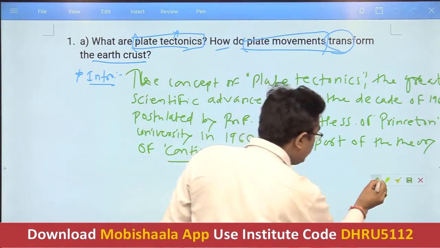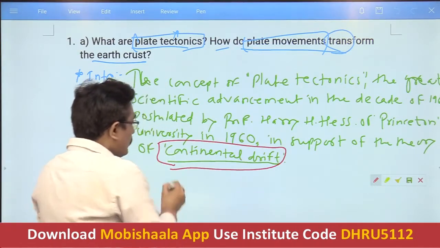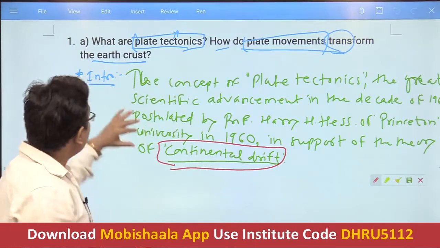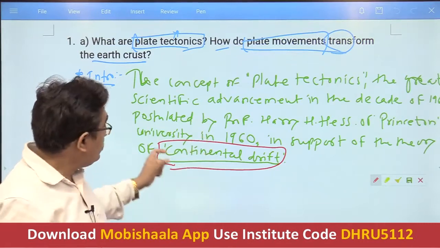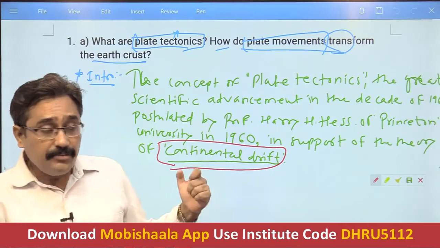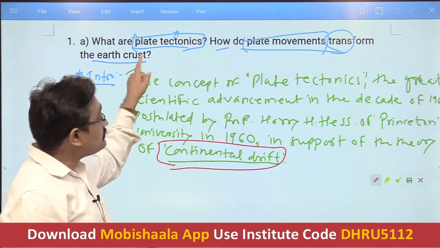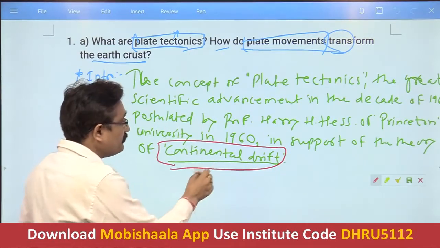By writing this, you are giving a clue to the evaluator that you know the background of plate tectonics, because the background of plate tectonics is nothing but the continental drift theory. Yes, Wegener's continental drift theory; over this continental drift, plate tectonics came forward. So it is necessary to mention it like that.